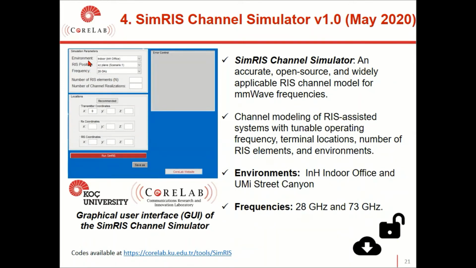The user can select these parameters, and can also enter the number of RIS elements and number of channel realizations from here. For locations, you can use the recommendation button and easily obtain the true location values depending on environment, RIS position, and frequency.